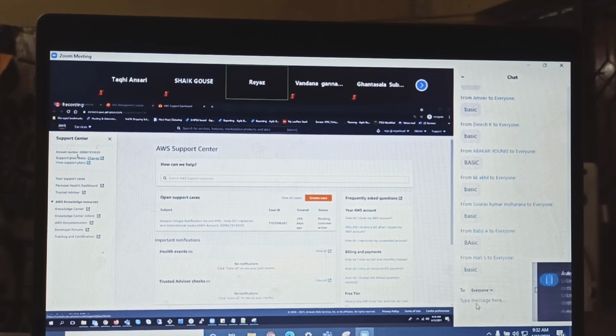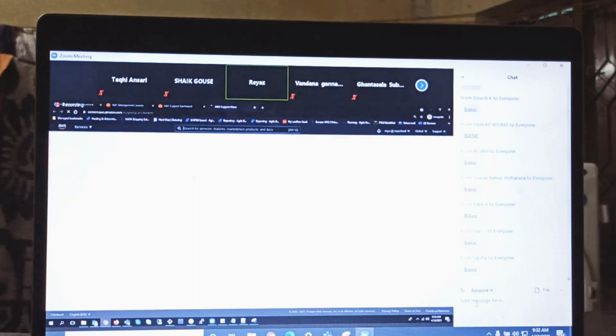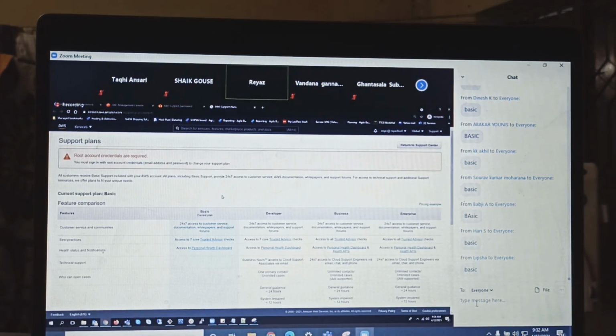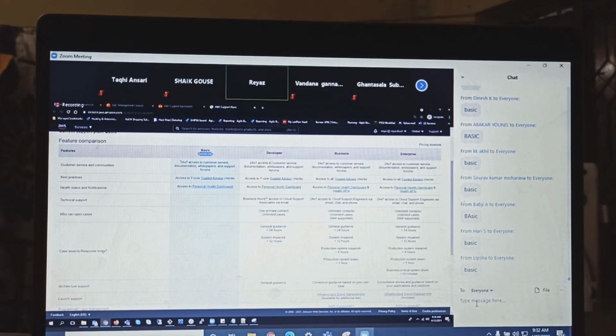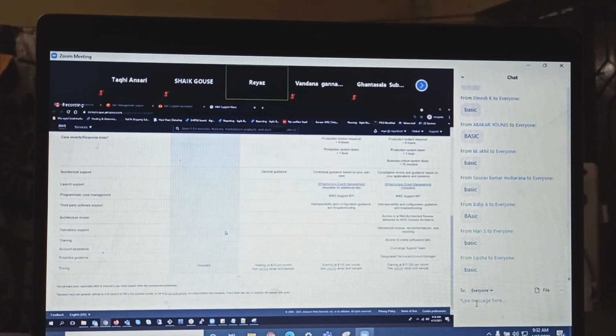So here, if you click on it, see the support plan. This is your account number, guys, right? And the support plan is basic. If you click on this, don't change it, but we discussed this: basic, developer, business, and enterprise, right? So you have different kinds of support plans.